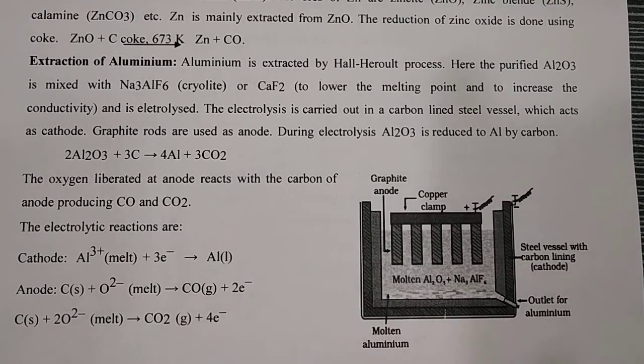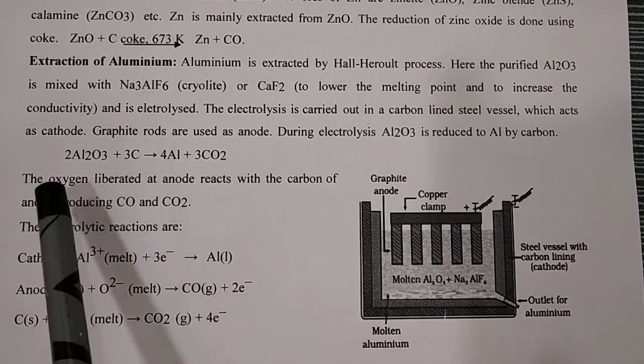This is the pictorial diagram. Look, here the outer layer is formed, and aluminium will come out from here. This is the steel vessel with carbon lining as cathode. This is your graphite used as an anode. All of these are connected in series by means of copper wire, negative and positive terminal. Molten Al2O3 plus Na3AlF6, that is cryolite, is kept here. When you pass the electricity, molten Al2O3 and Na3AlF6 react chemically and then finally you get aluminium, the purest form of aluminium.